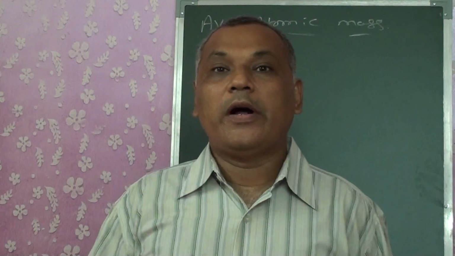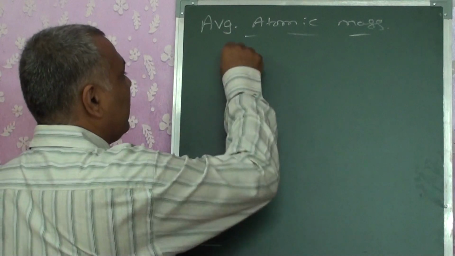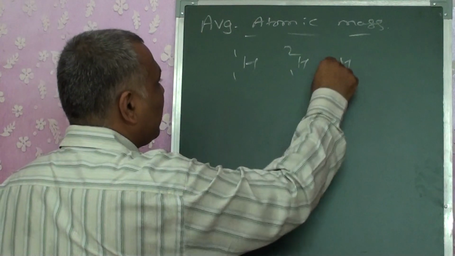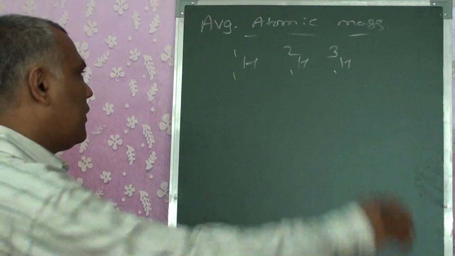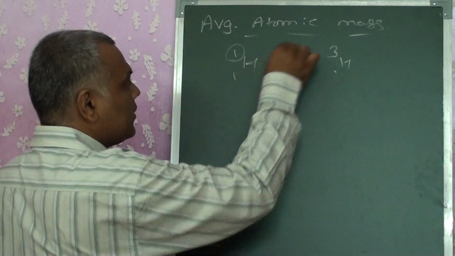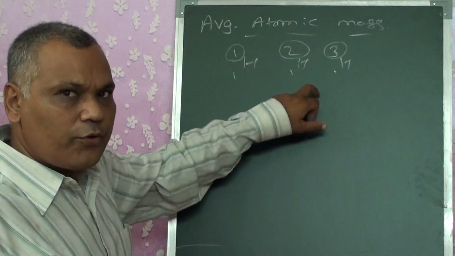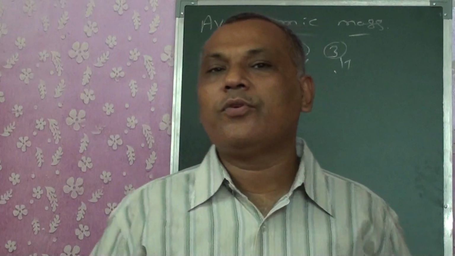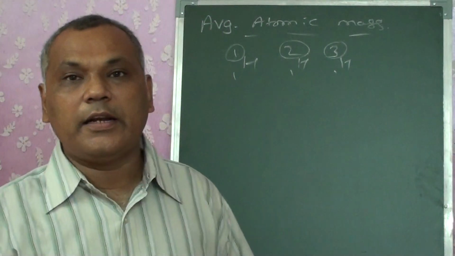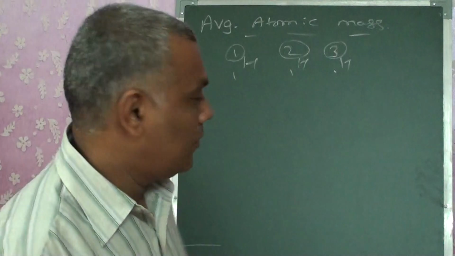Take the example of hydrogen, which you know: H11, H12, H13, right? Protium, deuterium, tritium. Now for this the atomic mass is 1, for this 2, for this 3. Then how can I come to know what the atomic mass of hydrogen should be taken as?